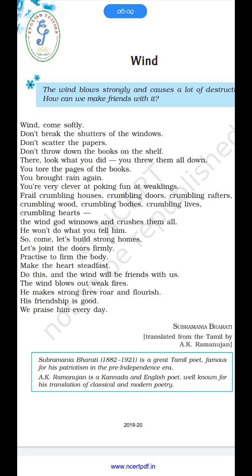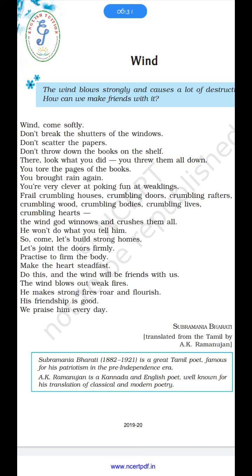Make the heart steady first. Our heart should be steady first. Our heart should be strong. It should be unmoved by anything. We should be strong in mind. We should have strong willpower. Do this, and the wind will be our friend. If you can do this, the wind will be our friend.